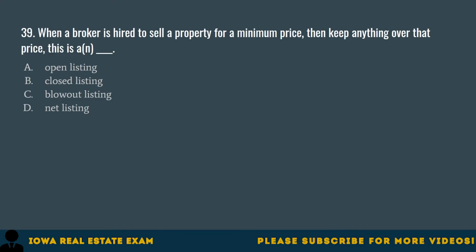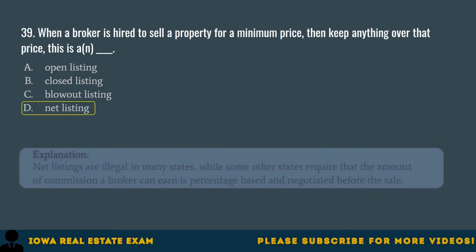Question 39. When a broker is hired to sell a property for a minimum price, then keep anything over that price, this is a: A. Open listing, B. Closed listing, C. Blowout listing, D. Net listing. The correct answer is D. Net listing.